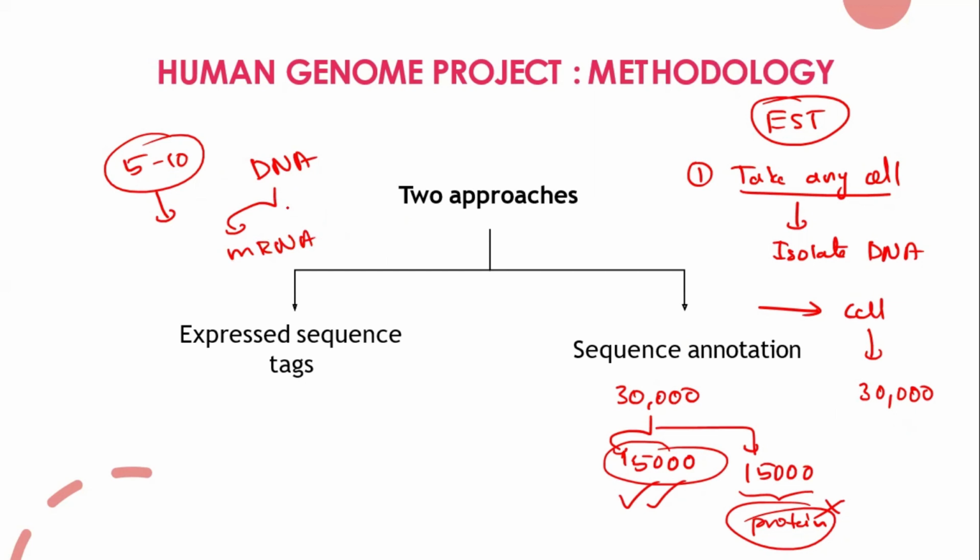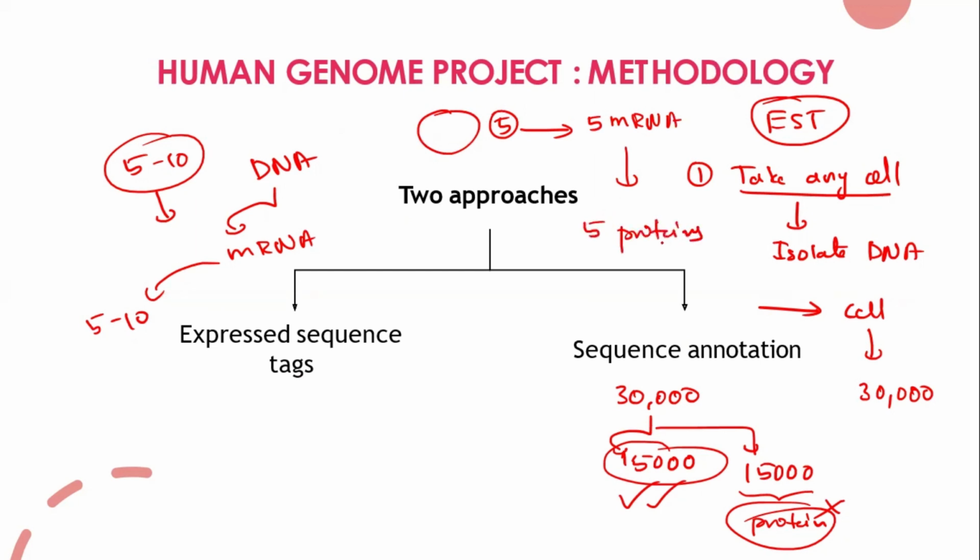So it will make 5 to 10 different mRNAs, and from those we get 5 to 10 different proteins. Let's suppose right now I'm examining the beta cells of the islets of Langerhans. It is making 5 different proteins for the performance of this cell. To synthesize these 5 proteins, it first has to make 5 mRNAs, and those 5 mRNAs have to be translated so that you can synthesize 5 proteins. Yes or no?